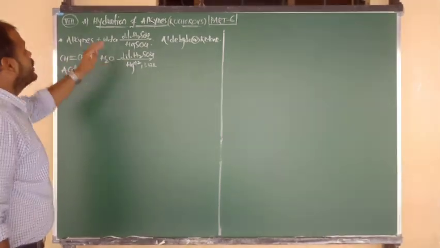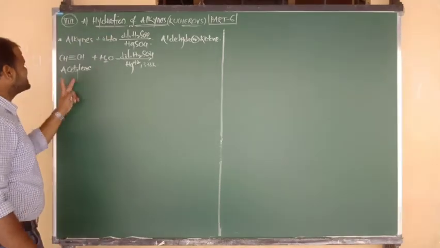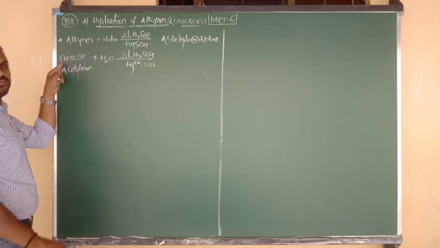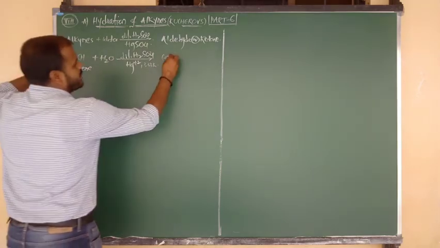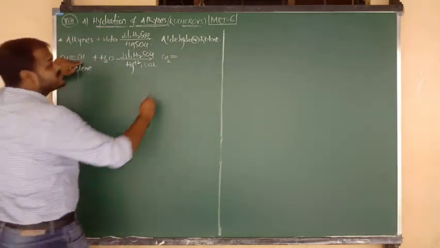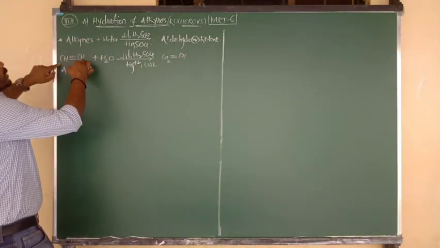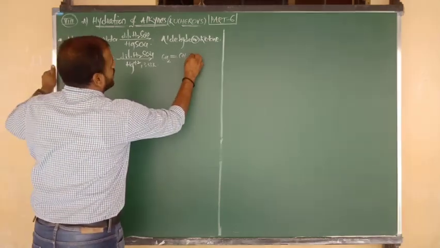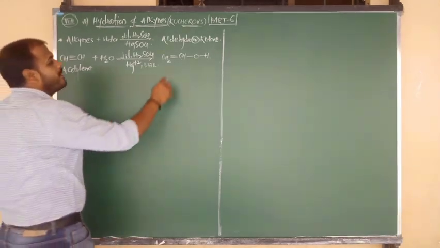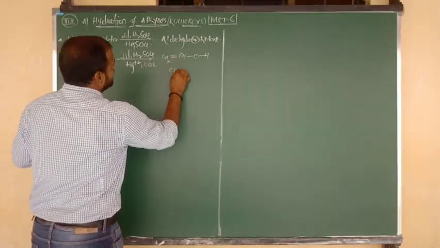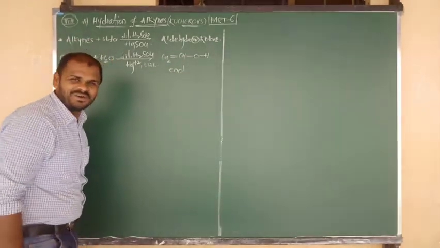So water addition takes place upon alkynes as per Markovnikov rule, but this is a symmetric alkyne. H plus is given to the first carbon, so CH becomes CH2 and the triple bond becomes a double bond. The remaining group is the CH group. From the water molecule, H plus attacks the first carbon, that means automatically OH attacks the second carbon. So here OH attacks the second carbon. Here the double bond is there, so the double bond is in a carbon connected to alcohol, so we can say this is enol.